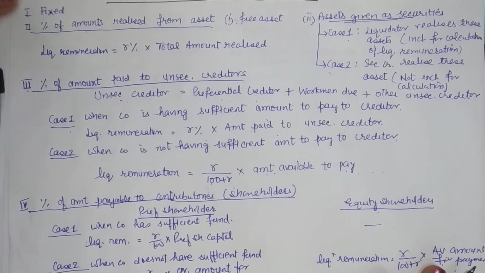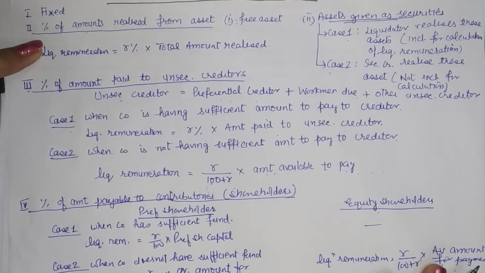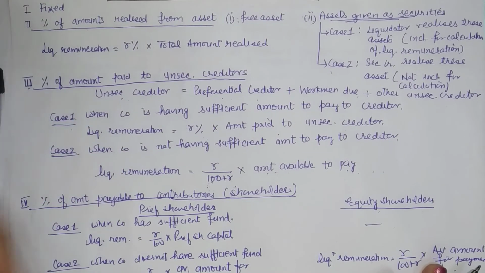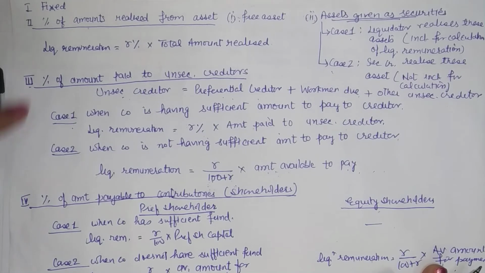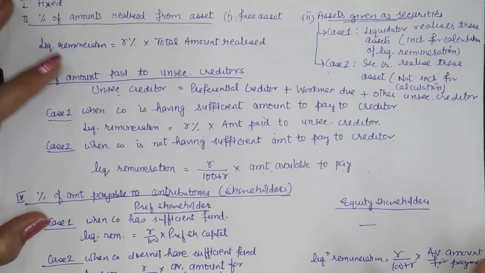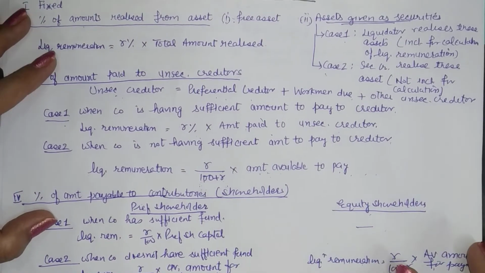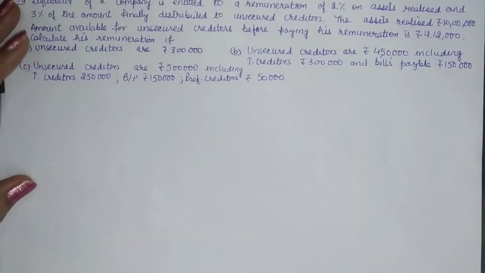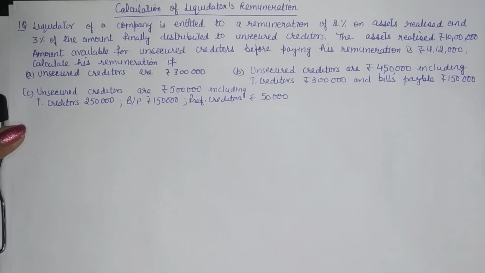It can be a fixed amount, it can be an amount realized from assets or a percentage of payment, or it can be a composition of these. So you can have the first and second component, first, second, third component, or second and third. It is up to the question. Now let us practice some questions to understand the calculation part. Let us take up a direct question first of all.